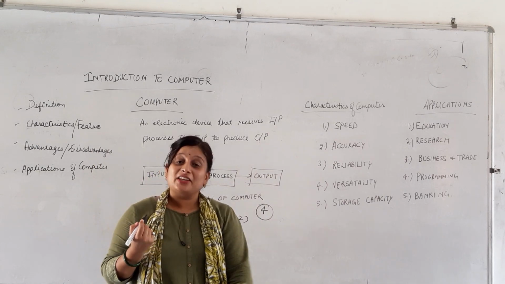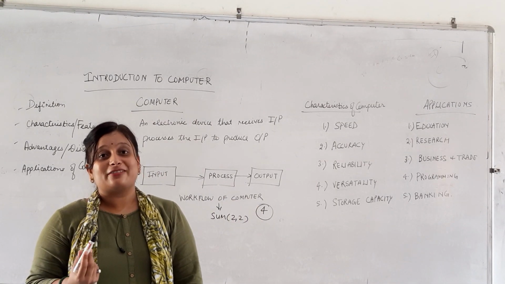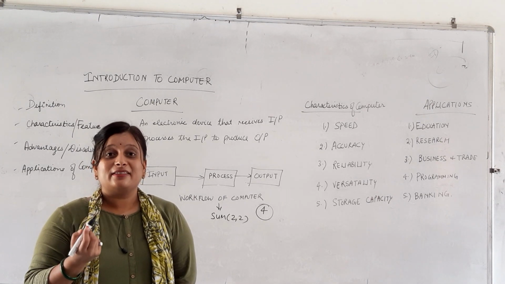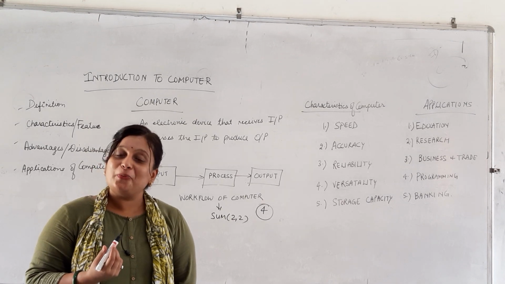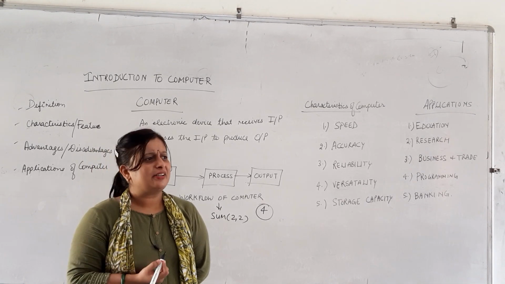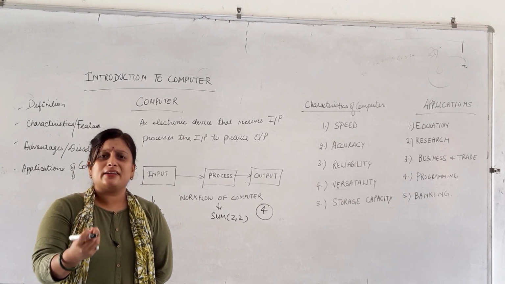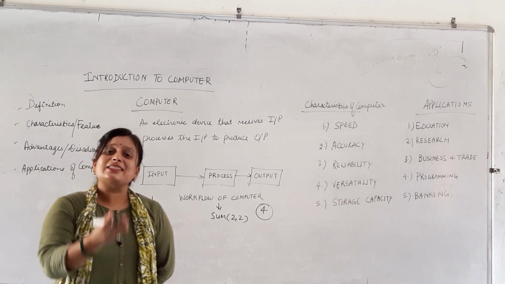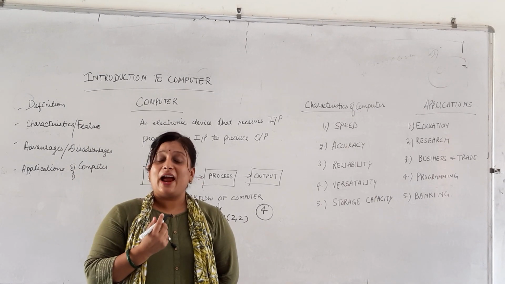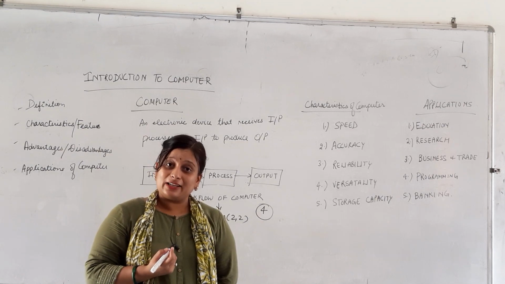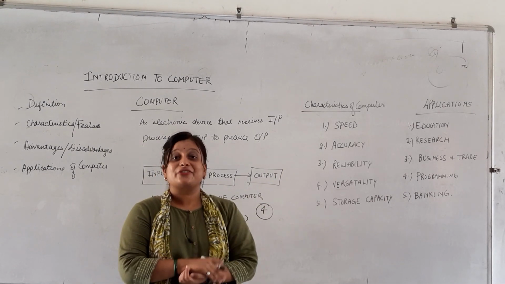Next is accuracy. A computer has a very advantageous feature wherein the errors that are done by humans, those called human errors, maybe the calculation error, the diligence error, or any other type, overburden error, the long lengthy files, are actually not done by computer, and the results obtained by the calculations are very much accurate. The next feature is reliability.